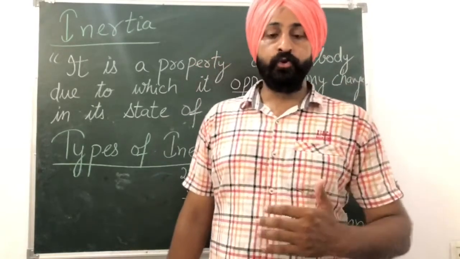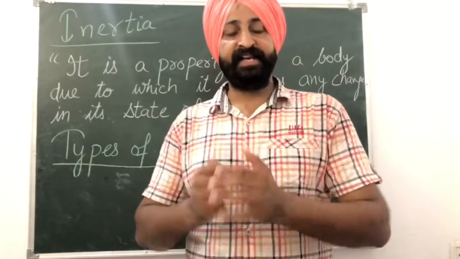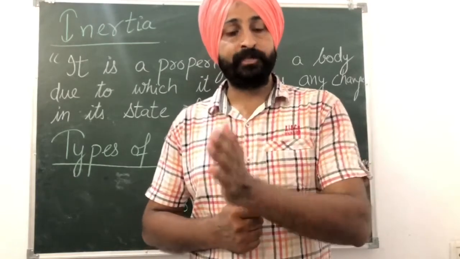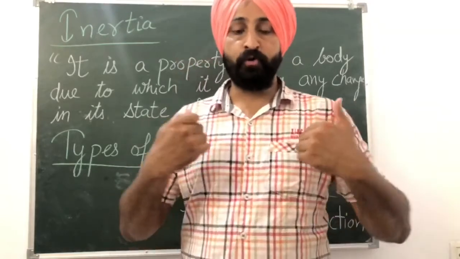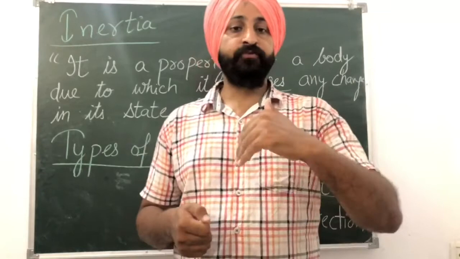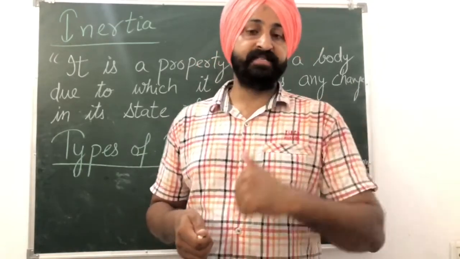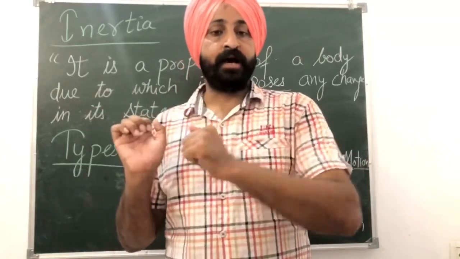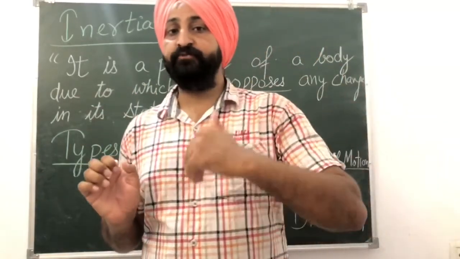Suppose you are traveling in a car. Fine. So when you are traveling in a car, you are actually in motion. So when you are in motion, your body is in motion and the car is moving on a road, and suddenly if you apply the brakes, what will happen? If suddenly the brakes are applied, if you are sitting in the car, you will fall in the forward direction. So why are you falling in the forward direction?